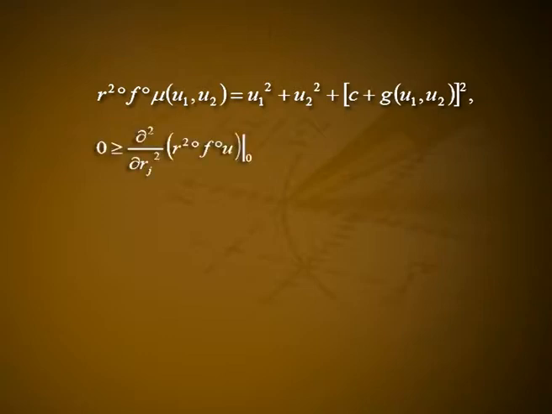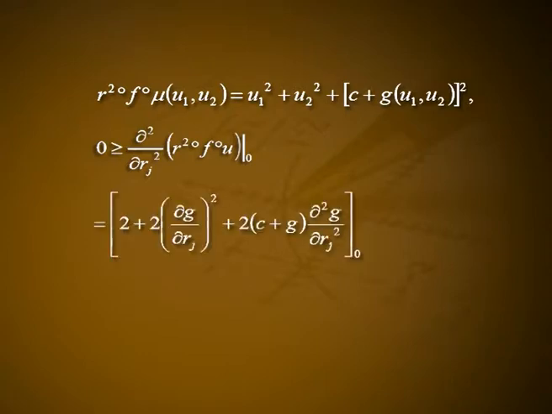Then 0 is greater than or equal to dou squared by dou rj squared of R squared composite f composite mu at 0, which is equal to 2 plus 2 times (dou g by dou rj) the whole squared plus 2 times (c plus g) times dou squared g by dou rj squared at 0, which is equal to 2 plus 2c dou squared g by dou rj squared at 0, for j equal to 1, 2.